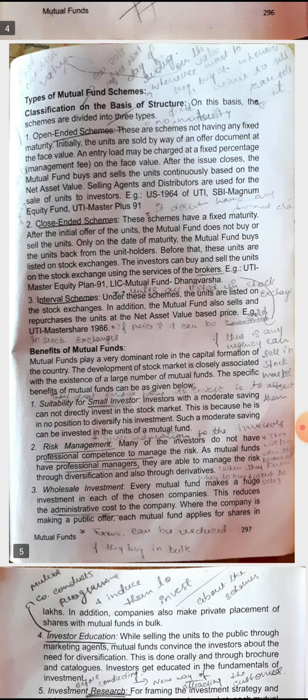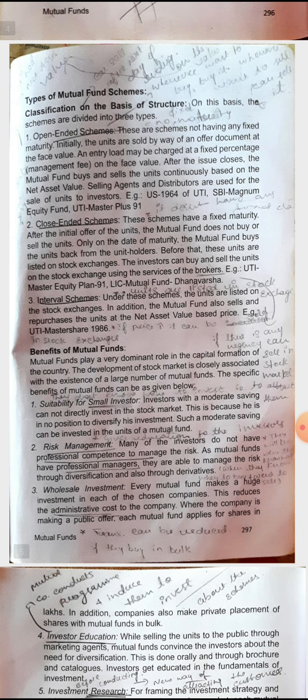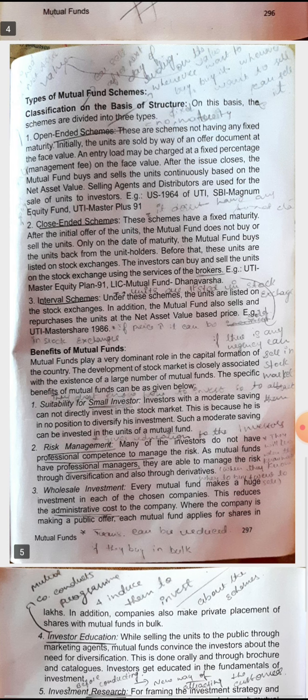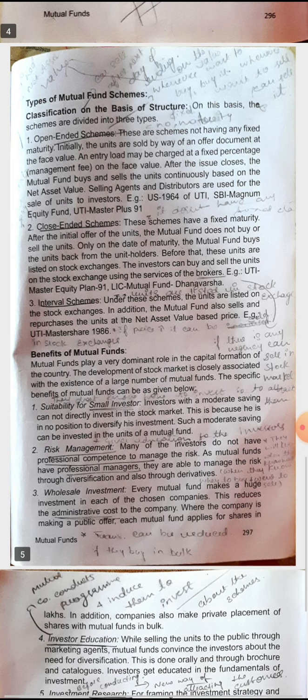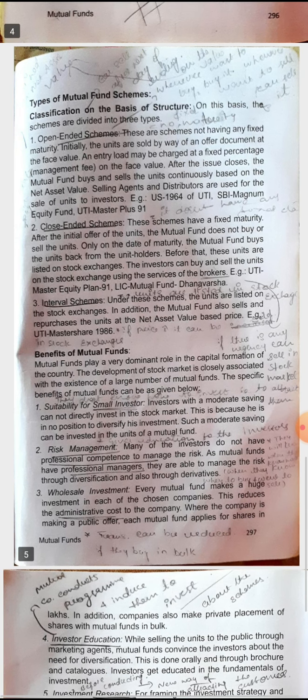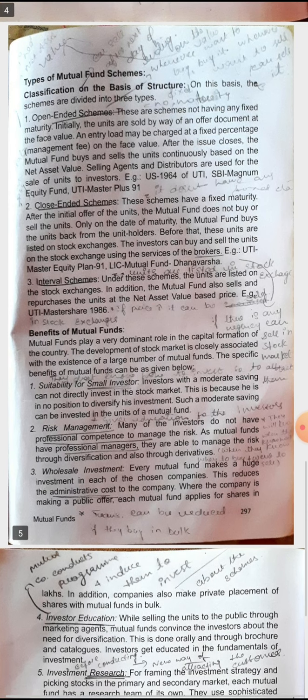First one is it is suitable for small investors. Even investors with moderate savings cannot directly invest in the stock market. They must have knowledge about the stock market, but they cannot get that knowledge, or they don't have the time to know the market. So in that case, they invest in the mutual fund companies, and they will get better returns.